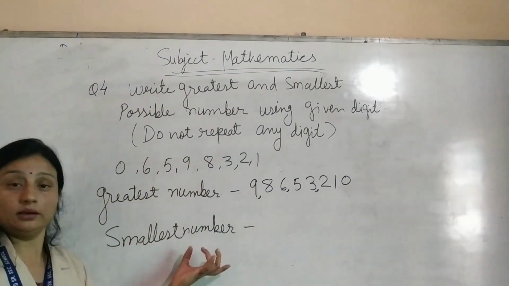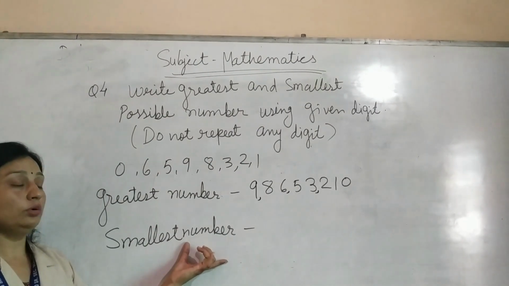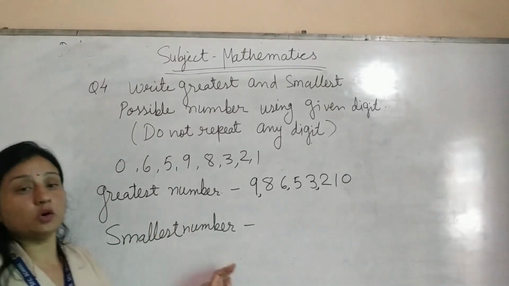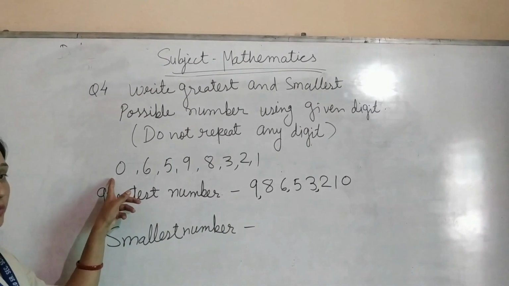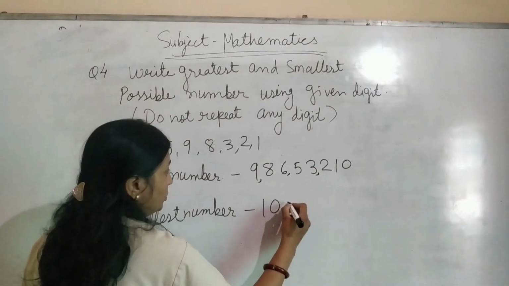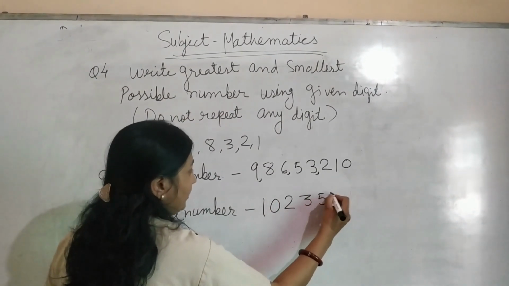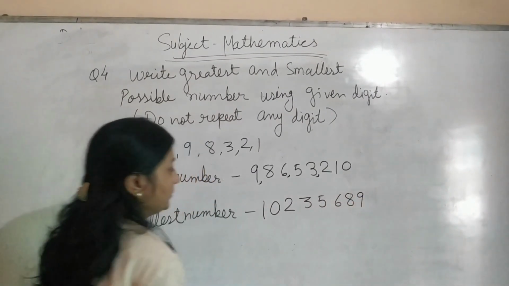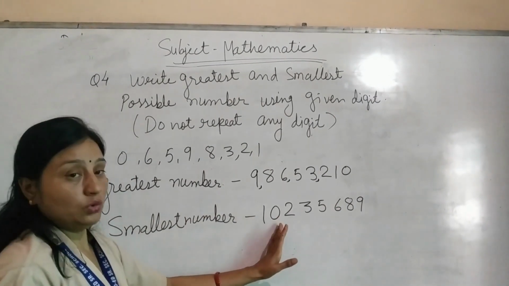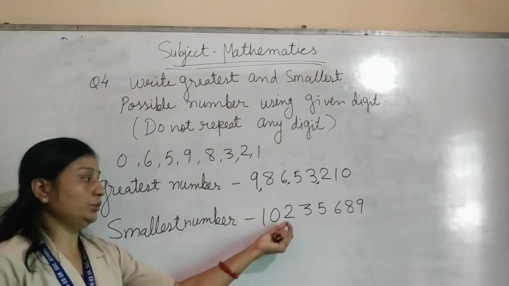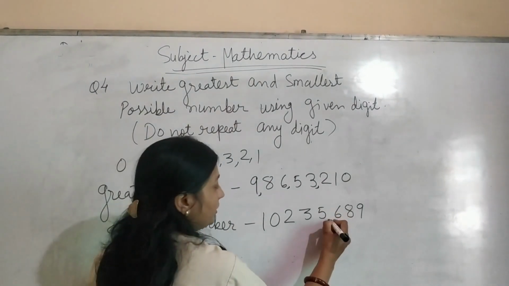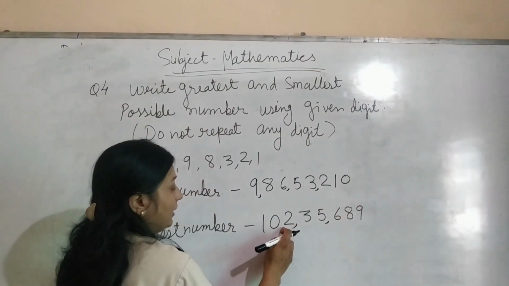Use the same digits and write the smallest number. Arrange all the digits in ascending order, smallest to biggest. Don't write 0 first; first write 1, after that write 0. So 1, 0, 2, 3, 5, 6, 8, 9. Arrange all the digits in ascending order and put commas for the Indian system: 100, comma, 1,000, 10,000, comma, lakh, 10 lakh and crore.